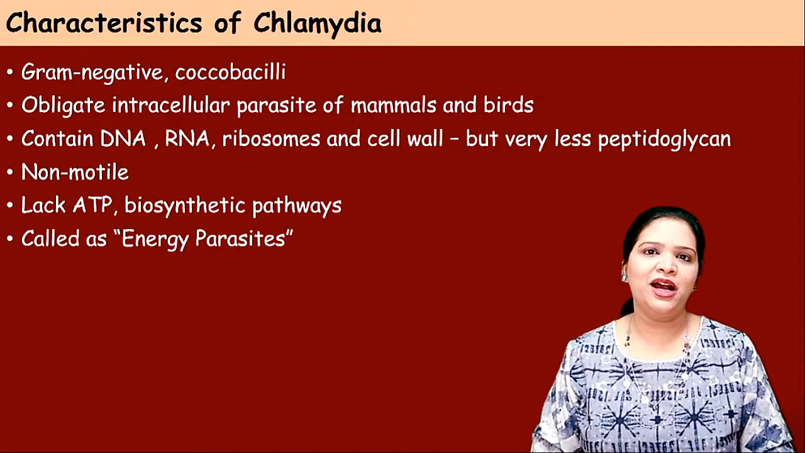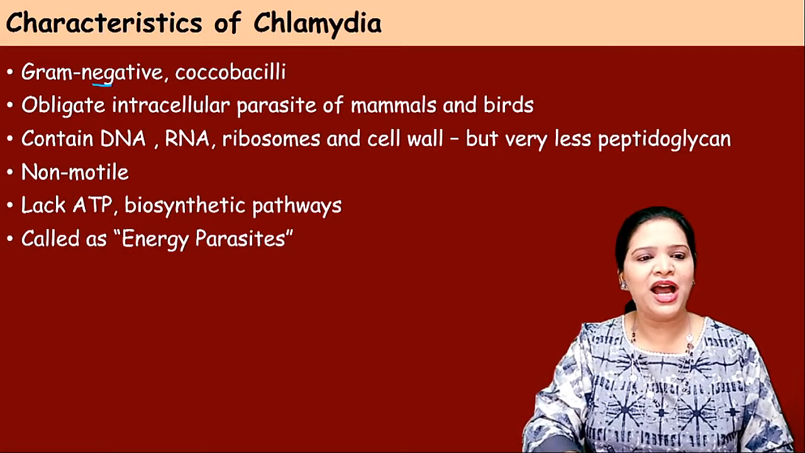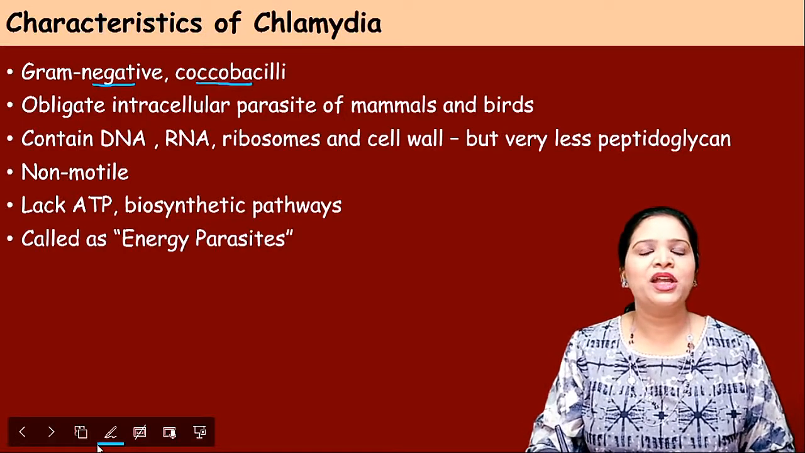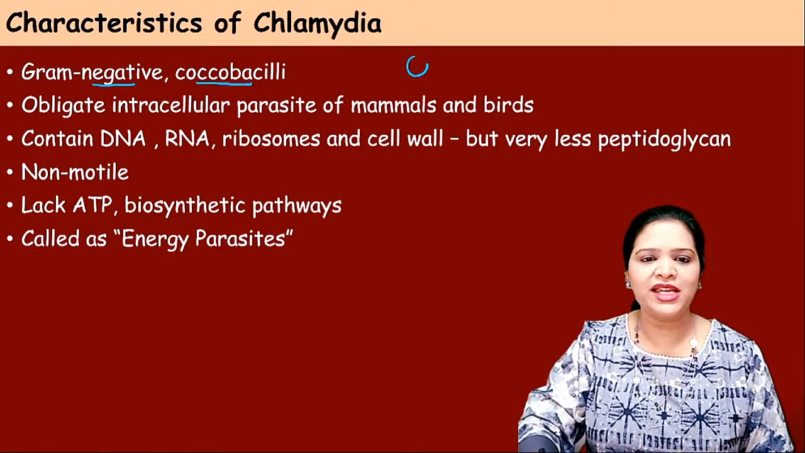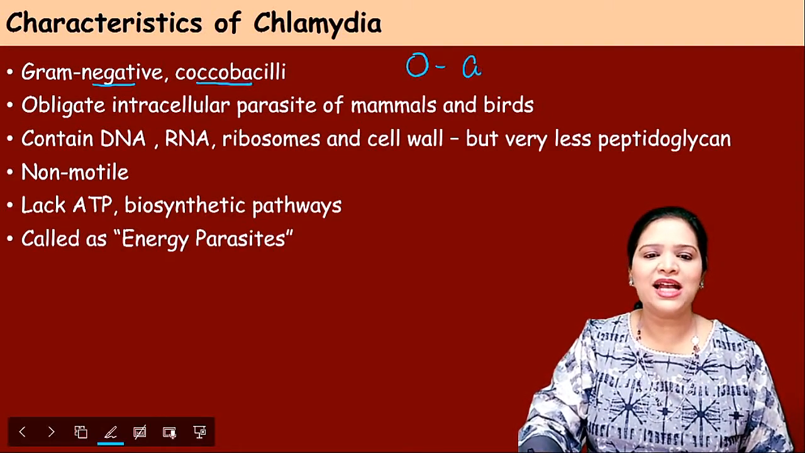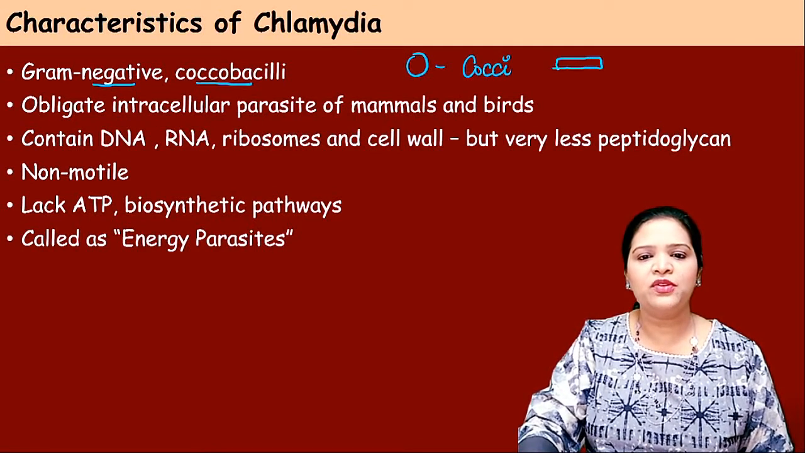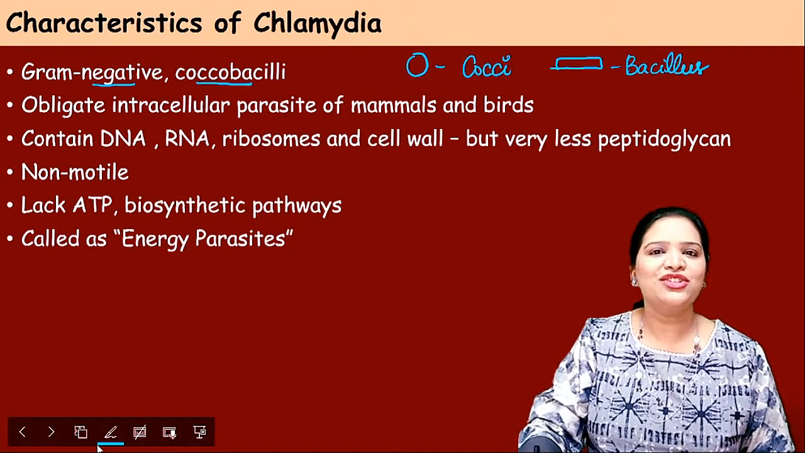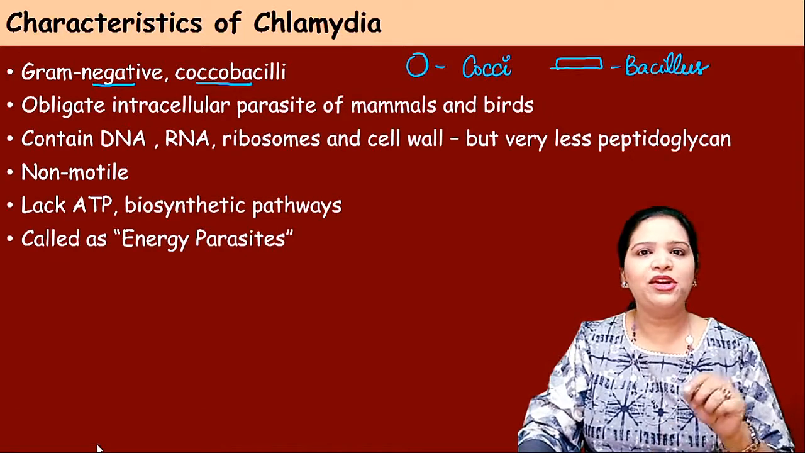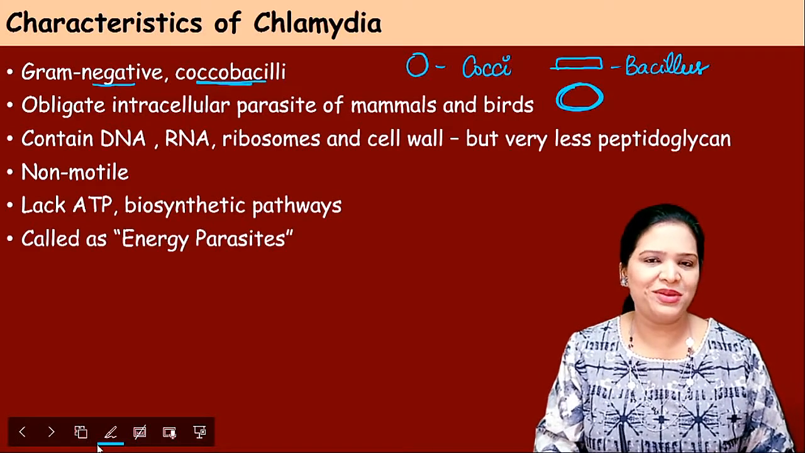So what is chlamydia? What are the characteristics of chlamydia? Let's see. Chlamydia is a gram-negative coccobacilli. When you talk about the structure of bacteria, if an organism is round in shape, we call this cocci, coccus or cocci. And if it is rod shape, we call this bacillus, singular. So this organism is not cocci or bacilli. So this is coccobacilli. The shape is different. That's why we call this coccobacilli.